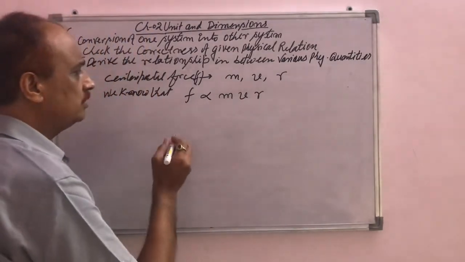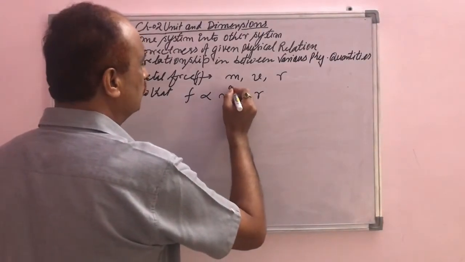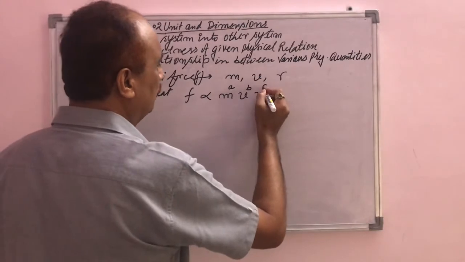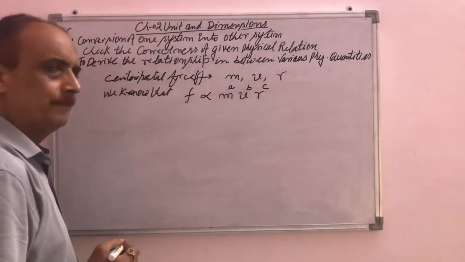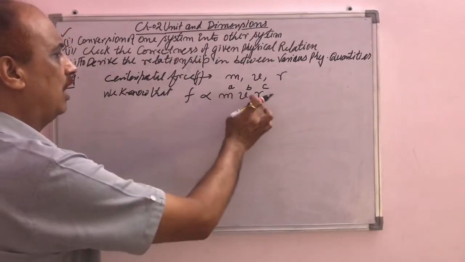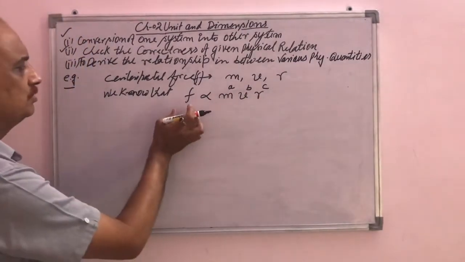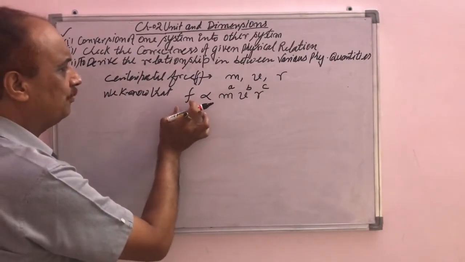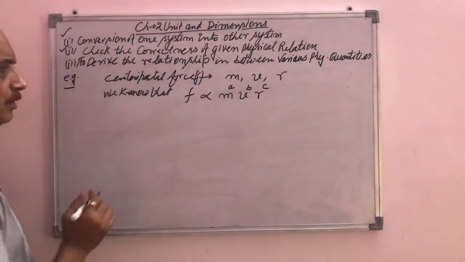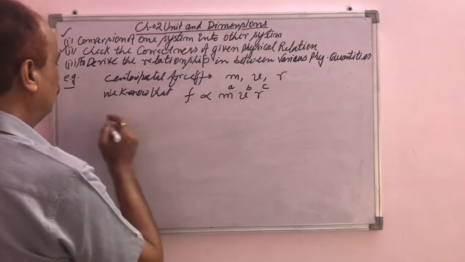So we have to consider the dimensions here. Let the dimension of m be a, the dimension of v be b, and the dimension of r be c. So a, b, c are the powers in the dimensions of m, v, r respectively. Then we have to write the dimensional formula of the force F, m, v and r, and then solve the relation. First of all, write down the dimensional formula of centripetal force.